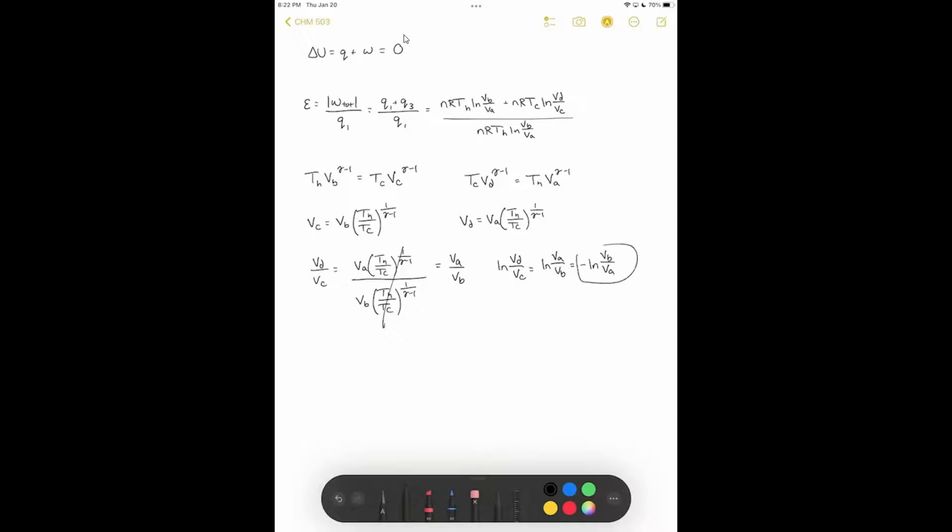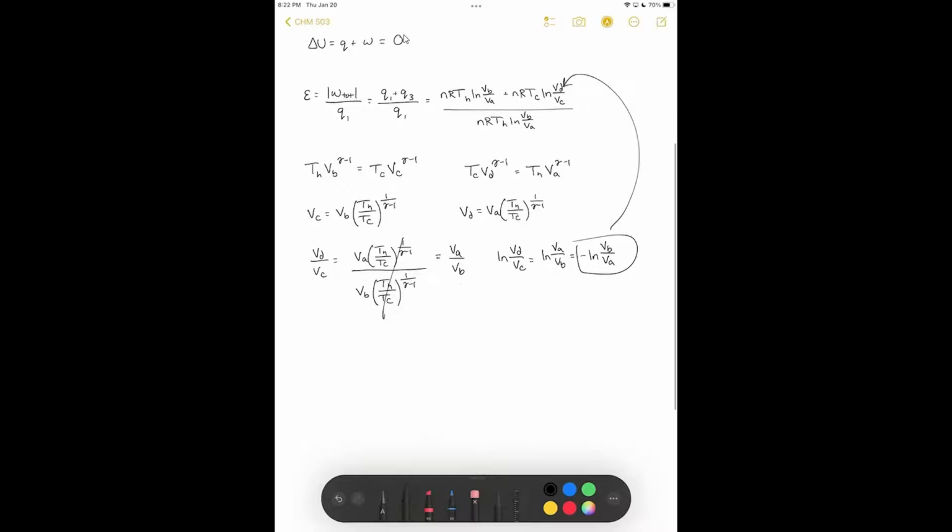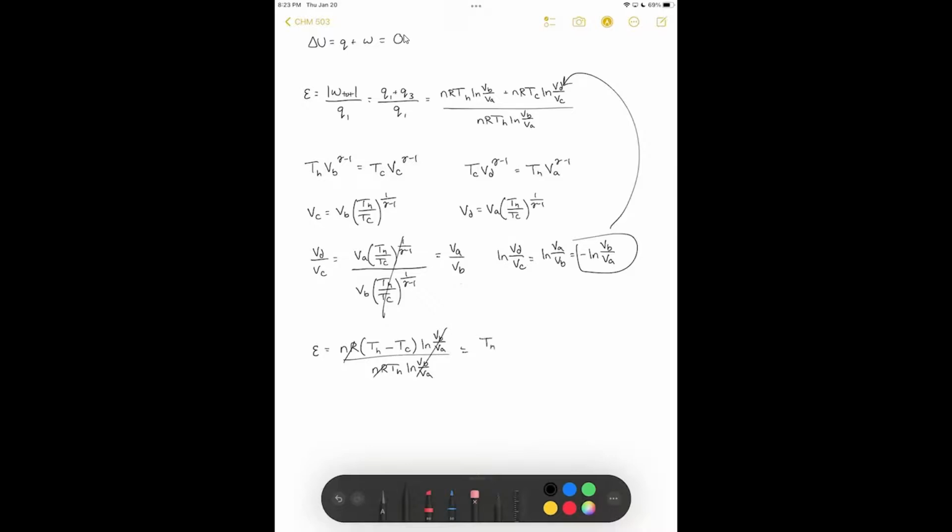We can plug in this negative natural log of VB over VA for our natural log of VD over VC. So we have the following expression. Our engine efficiency is equal to NR, and I'll pull out the temperatures here: NR T hot minus T cold times the natural log of VB over VA, divided by NR T hot natural log of VB over VA. In this case, we can cancel everything out but the temperatures and find that the engine efficiency is equal to the hot temperature minus the cold temperature divided by the hot temperature.